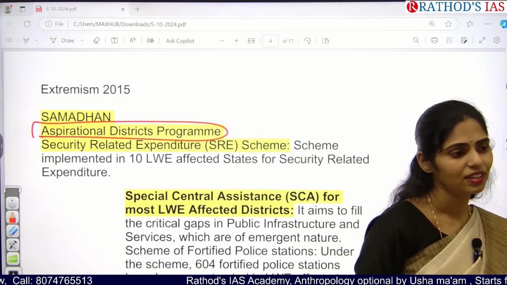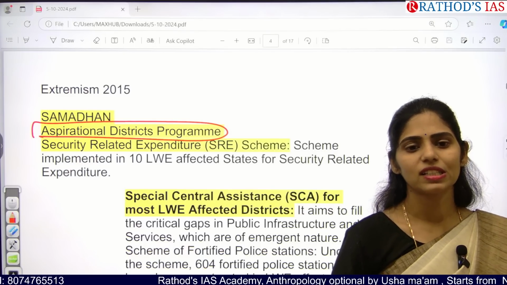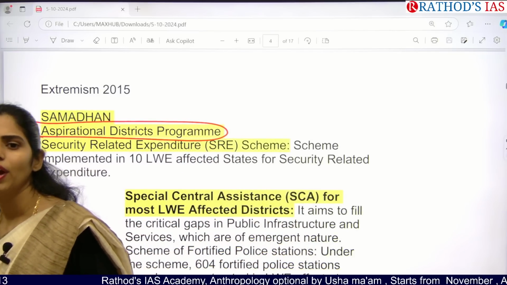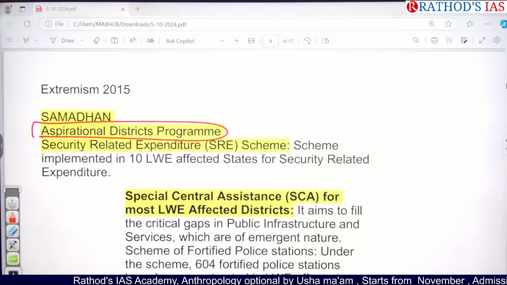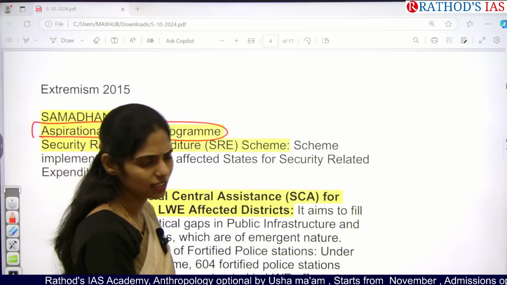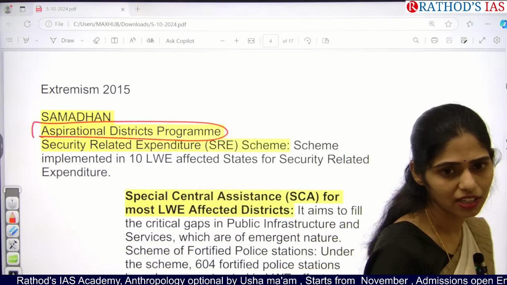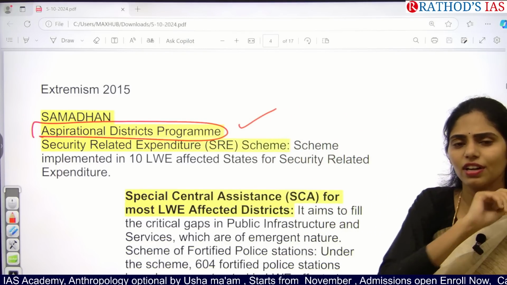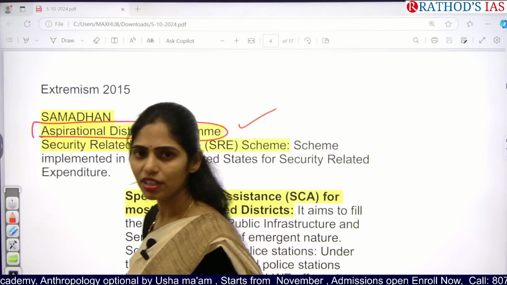What is that? There are 112 districts which had been selected, which are very, very underdeveloped areas where they are focusing on infrastructure development, like schools, healthcare facilities, sanitation, basic amenities like that. So this is one important program that also brought a drastic change in our society.